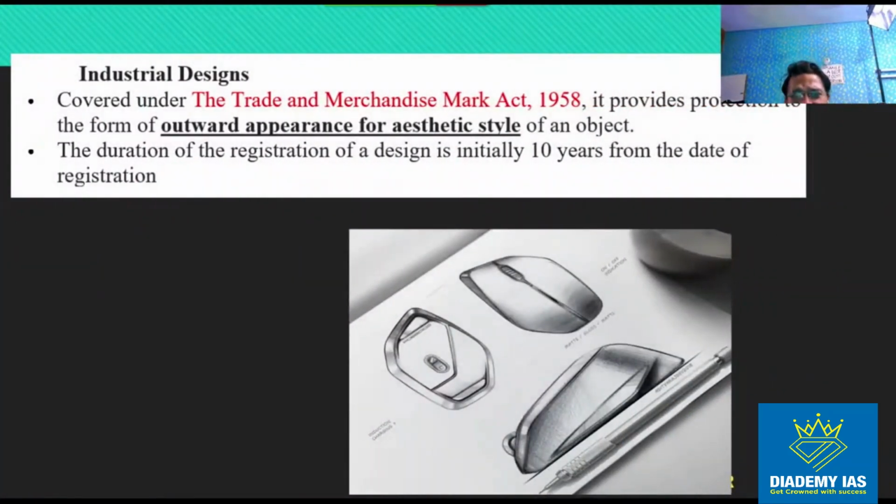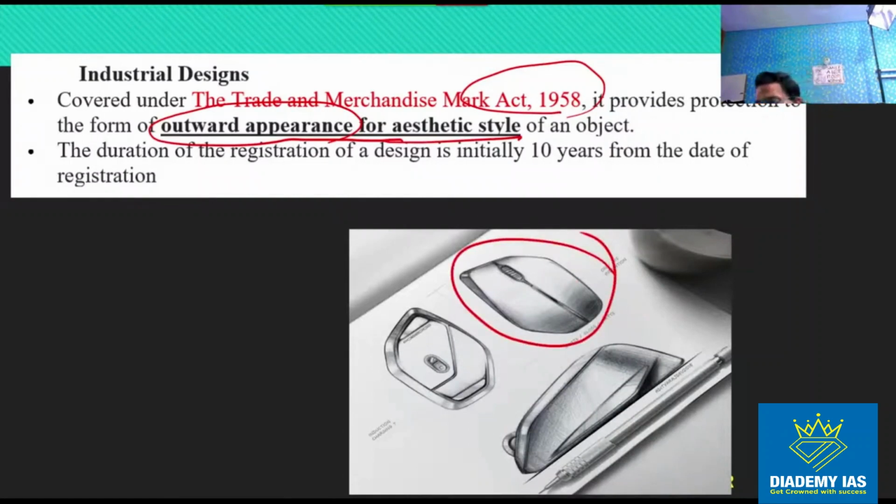Next is industrial designs. This is also covered under a particular act, and it talks about the outward appearance or aesthetic style. So for example, some company makes the mouse. This is a computer mouse. So you will find that every company has its own design of the mouse. If you buy the mouse of Samsung, it is of different quality. If you buy the mouse of suppose Lenovo, it is having some different design. Dell company is having a different design. So all the companies are having different designs of this mouse.